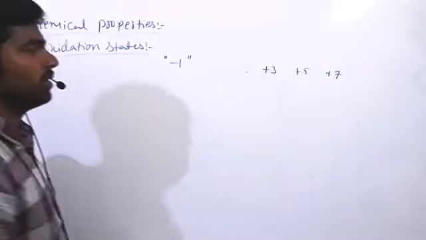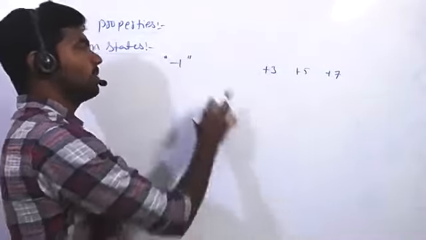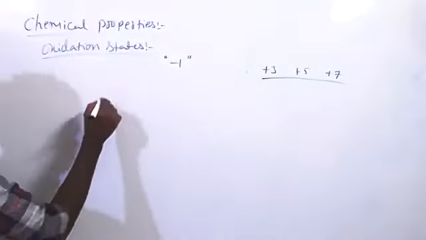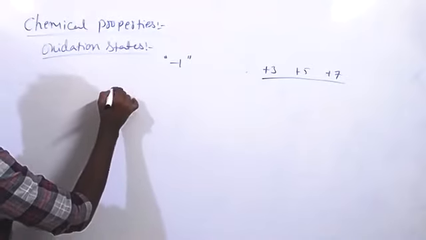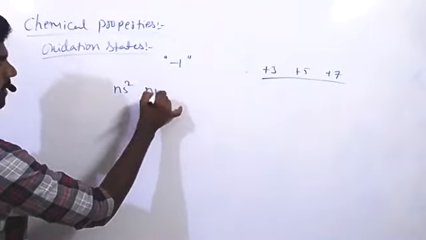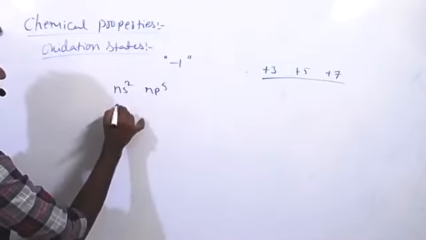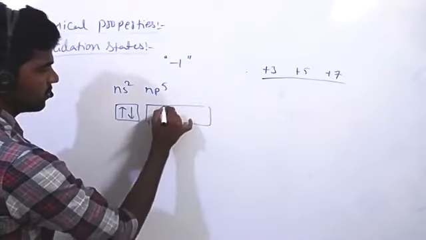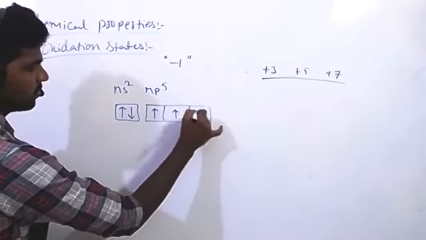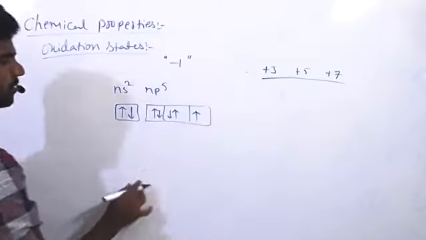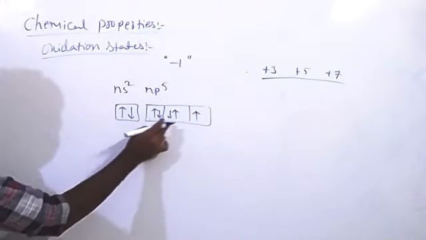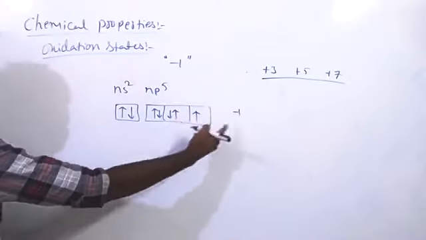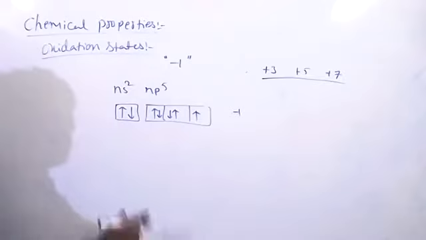Now see under which conditions these halogen elements, except fluorine, the remaining elements, are showing +3, +5, +7 oxidation states. See along with their electronic configuration. So ns2 np5 is the electronic configuration. In their normal ground state electronic configuration, these are showing -1 oxidation state. The element gains 1 electron and gets the nearest noble gas configuration.